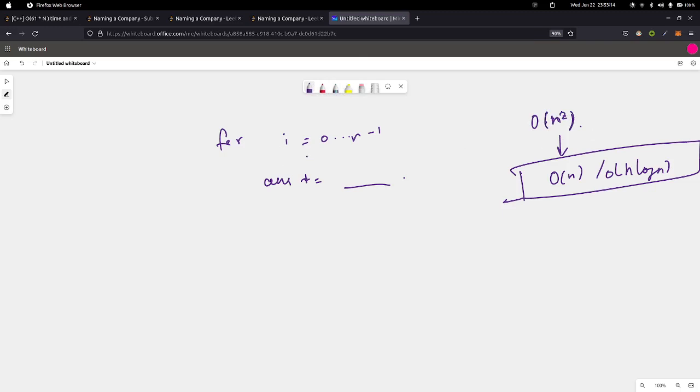So in the brute force, for each value AI, the current value, we either looked at the right of the current index i and tried to map each string on the right with the current string AI, or we looked at the left and tried to map the current string with any string present on the left, right? We can do any one of them.